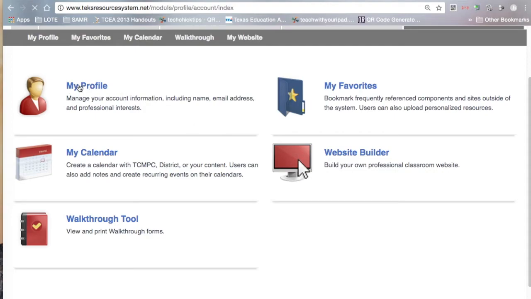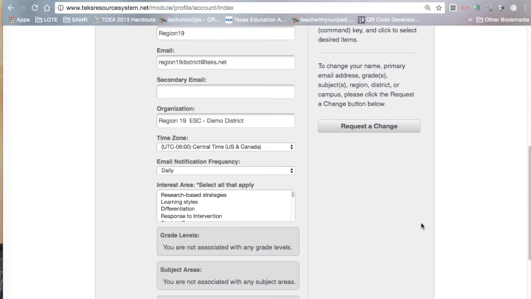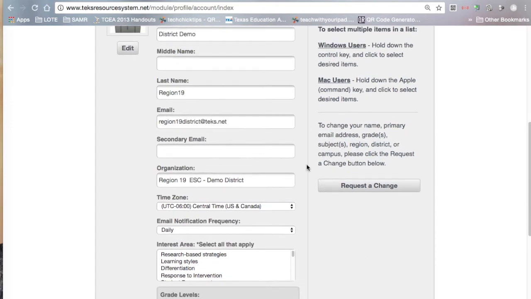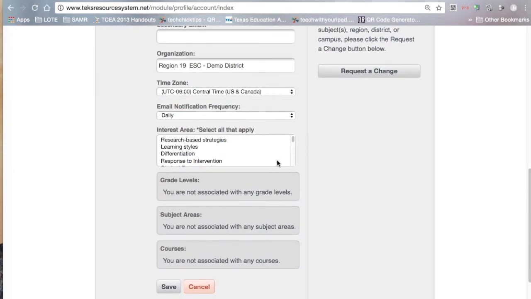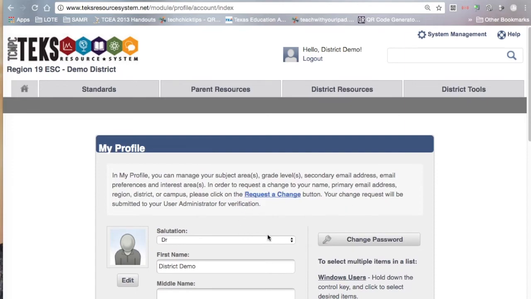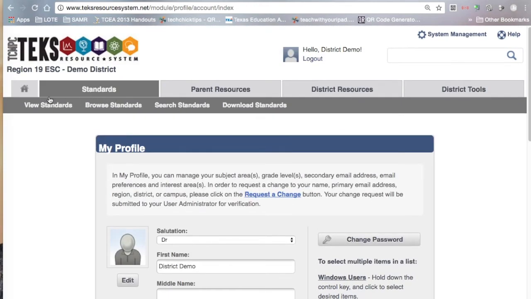If you click on my profile, you'll be able to make some changes if you want to change your password, or if you want to request a change for maybe your last name, your first name, or maybe your organization, your campus, etc. So you can go ahead and make those changes here, and then click on request change, and those will be done for you.